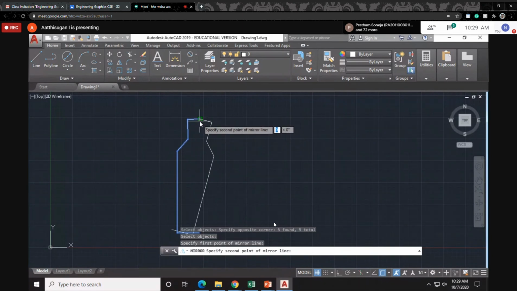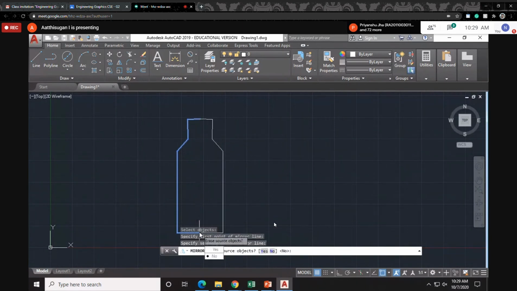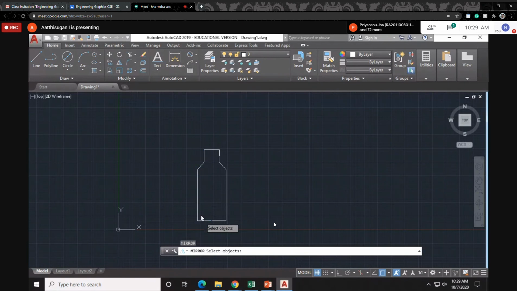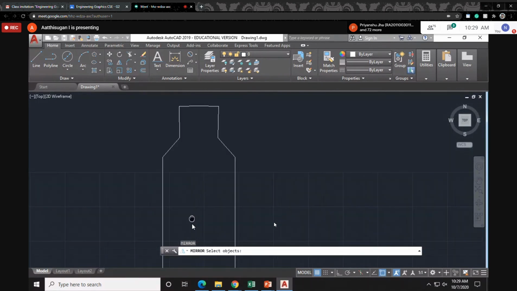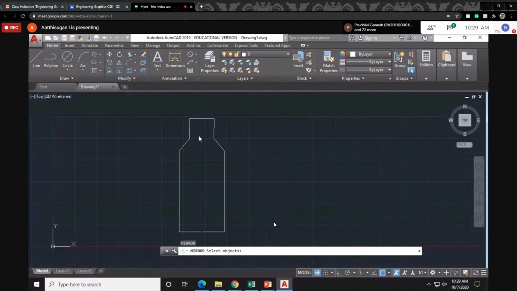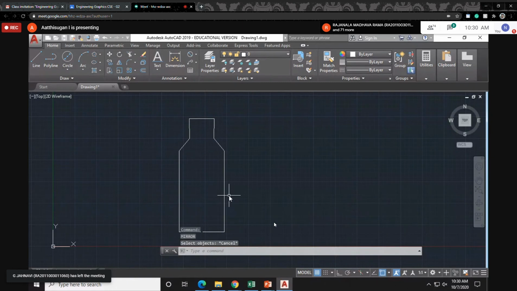Like this, we draw a straight line, and the dimension will become like some bottle shape. For that you can use the mirror option. No need to draw the other end again. That's the purpose of mirror.